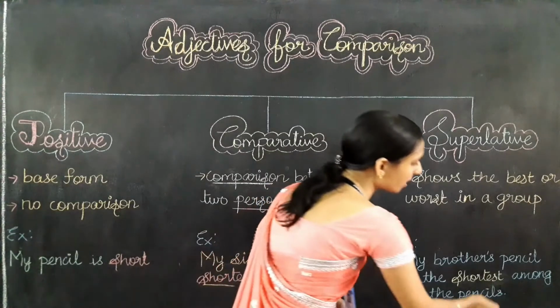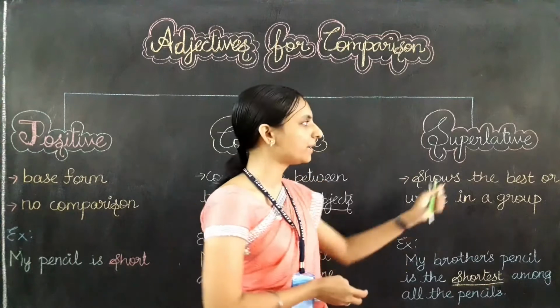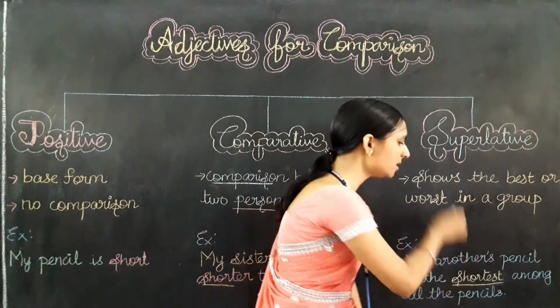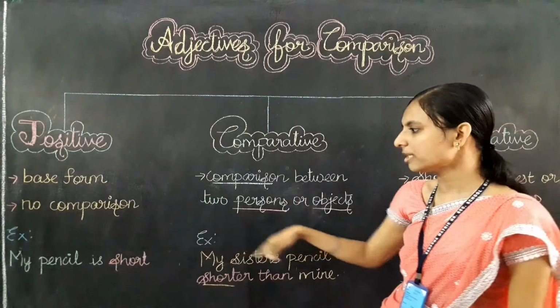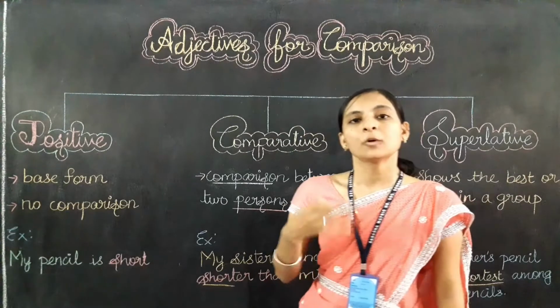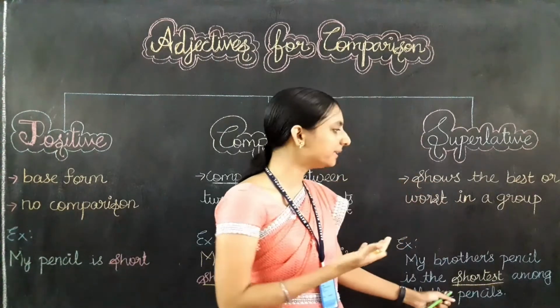Here the word shortest stands for superlative adjective, superlative degree. So here the shortest means it is the very shortest pencil among these pencils. Then if I ask you whose pencil is short, you can tell me your brother's pencil.